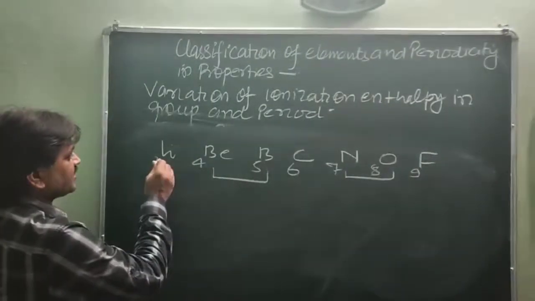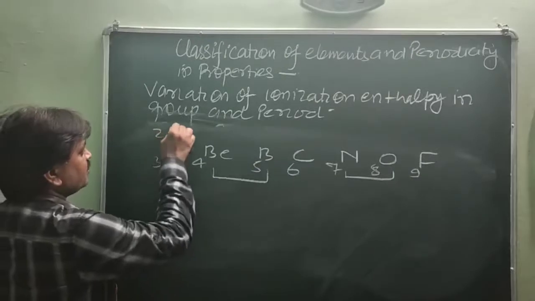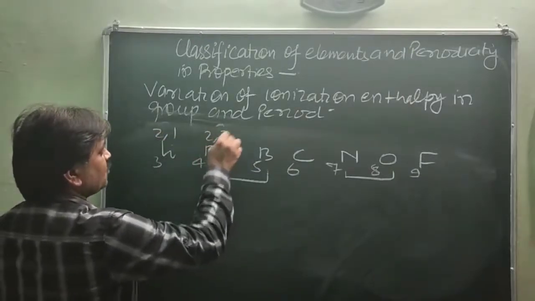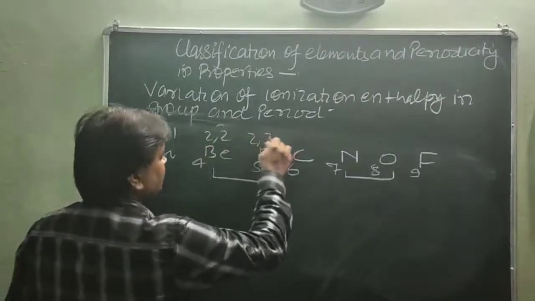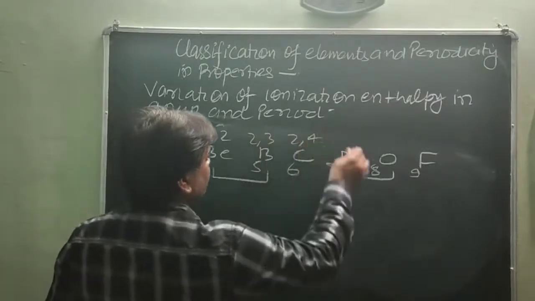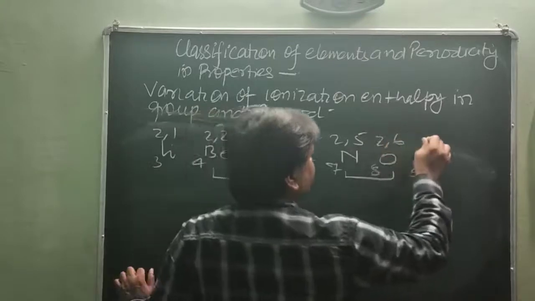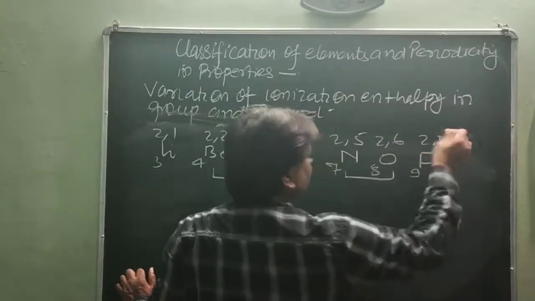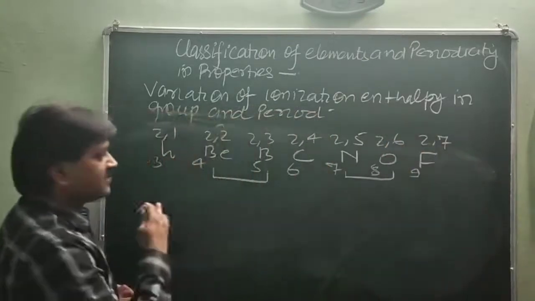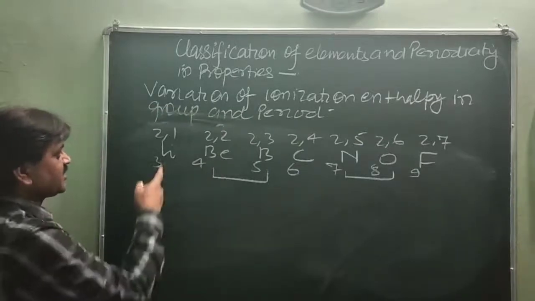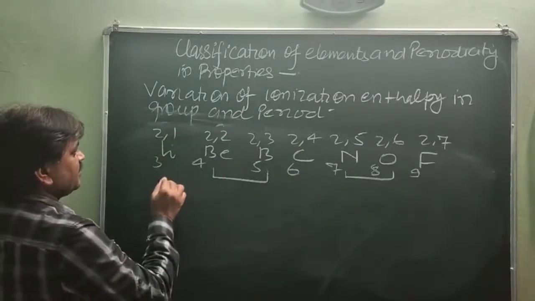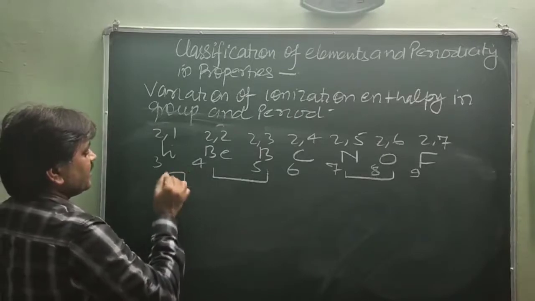For instance, the electronic configuration of lithium is 2,1; beryllium 2,2; boron 2,3; carbon 2,4; nitrogen 2,5; oxygen 2,6; fluorine 2,7. These are the electronic configurations of the second period elements. In lithium, the last electron enters the s shell, having 1 electron.